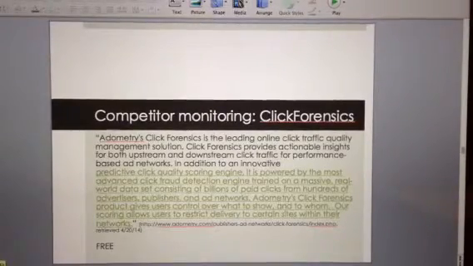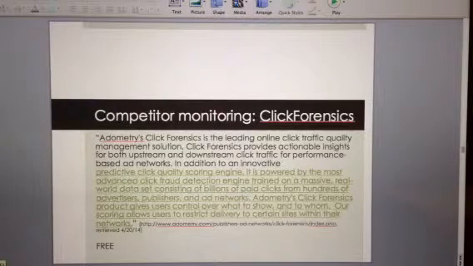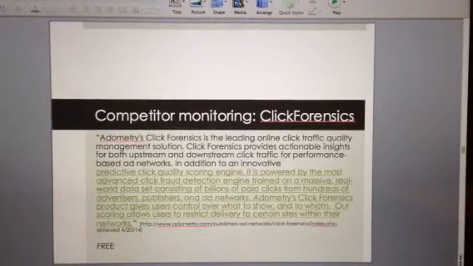So for monitoring competitors, Click Forensics I think would be good. It's free. I think this one is good to look at because it has a large network. They have upstream and downstream insights, and they can restrict delivery of the pay-per-click ad to certain sites. This is worth looking at, and it's free.